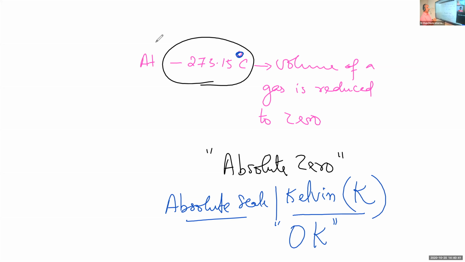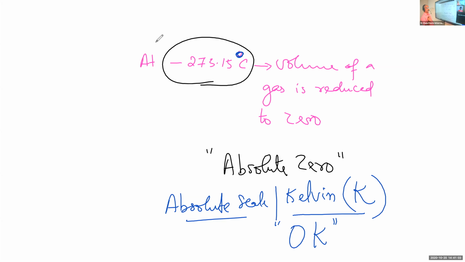And to get the temperature on the Kelvin scale, what do we have to do? The degree Celsius is converted into the absolute scale or Kelvin scale by adding 273.15 to the Celsius temperature.